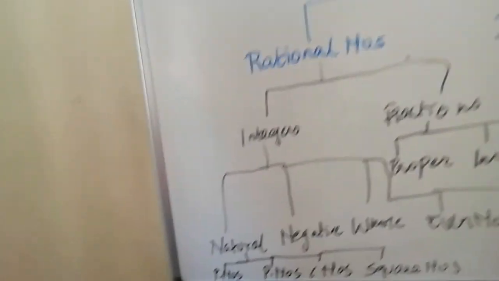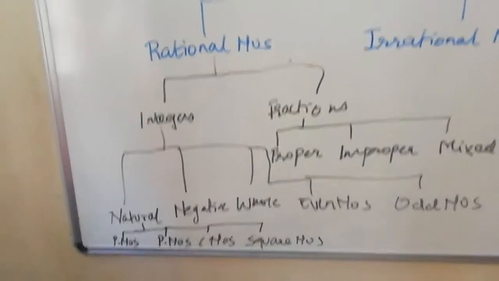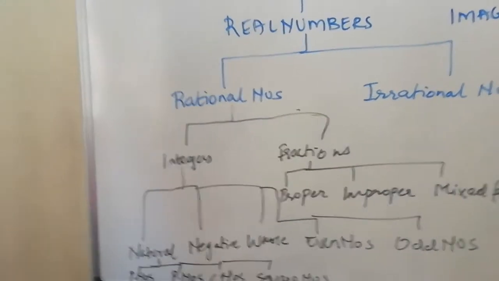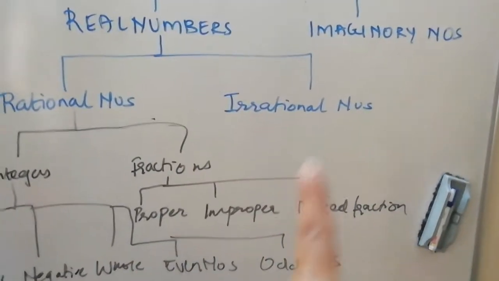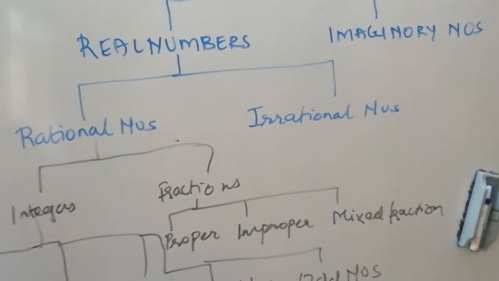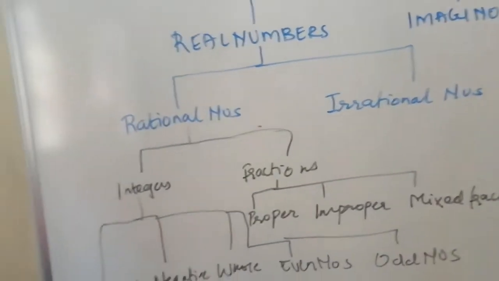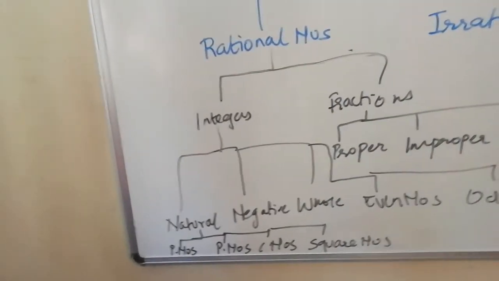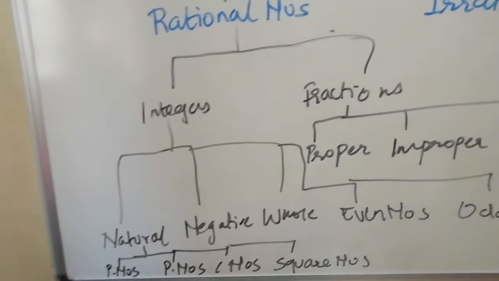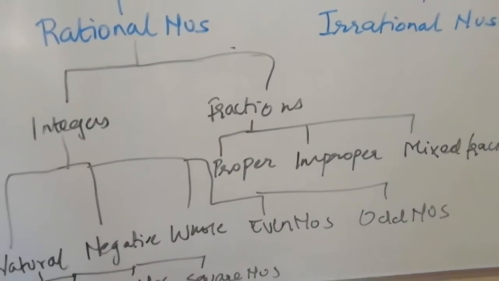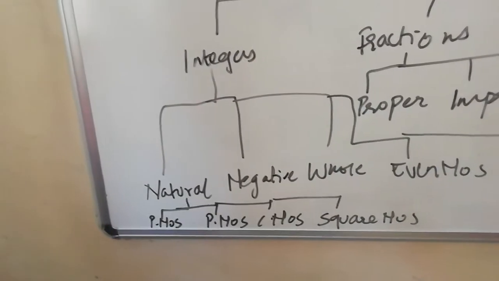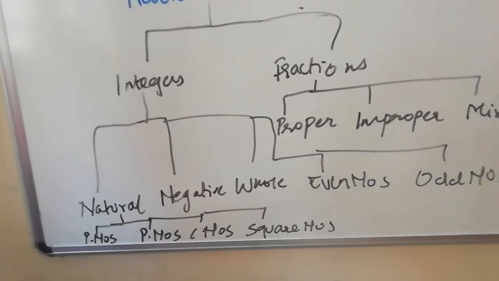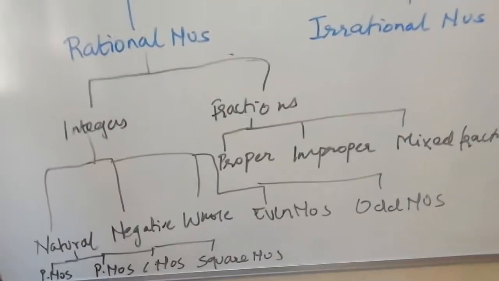So let's do a quick revision of rational numbers. Rational numbers include integers and fractions. In case of fractions, they include proper fraction, improper fraction, mixed fraction, but those fractions which are non-recurring or terminating fractions. In case of integers, they include natural numbers, negative numbers, whole numbers, even numbers, odd numbers.